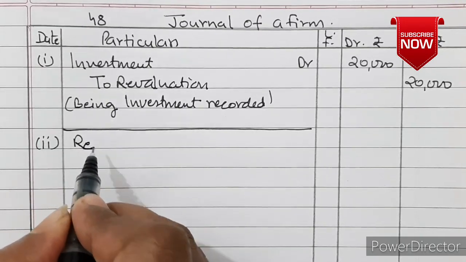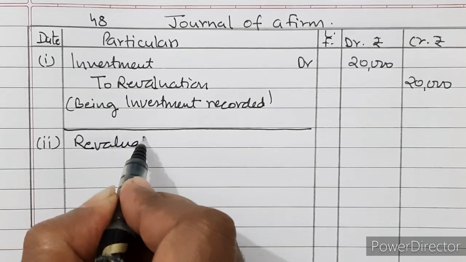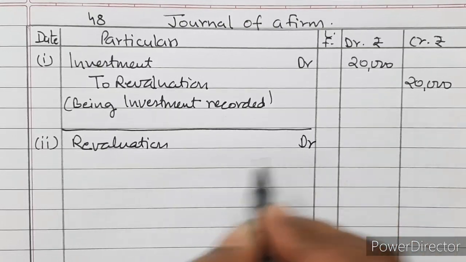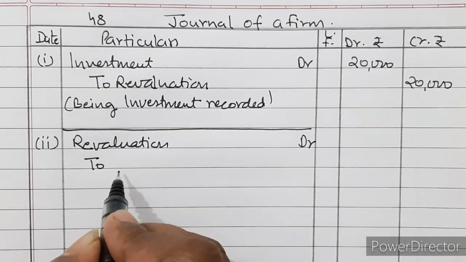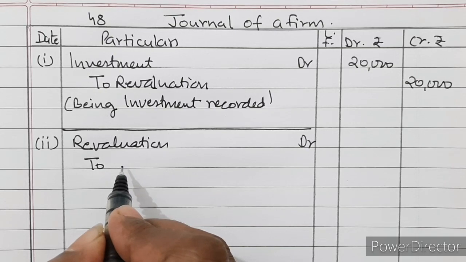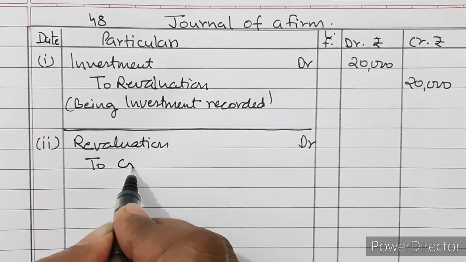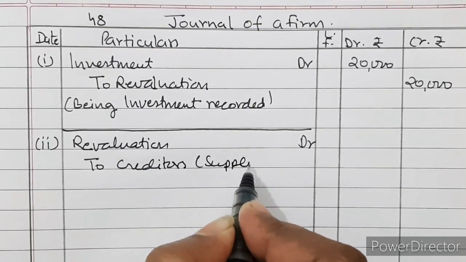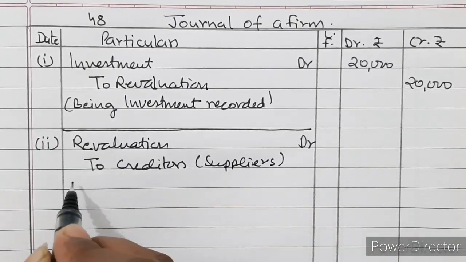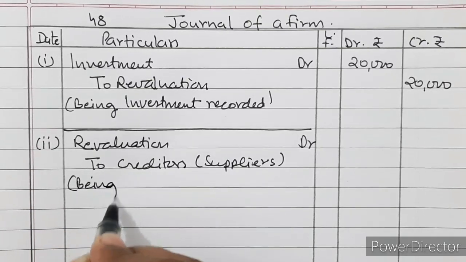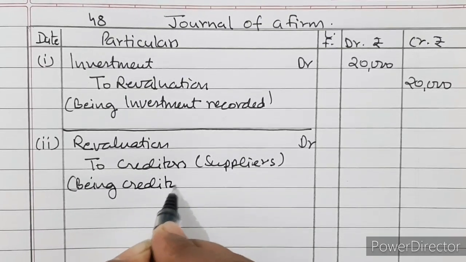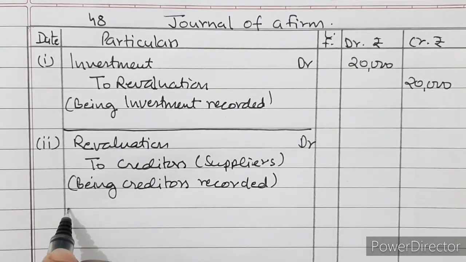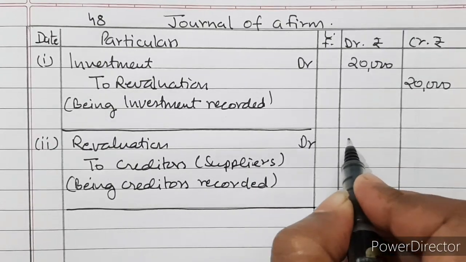So revaluation account will be debited to liability for suppliers, so it is creditors only. Amount is 5,000.